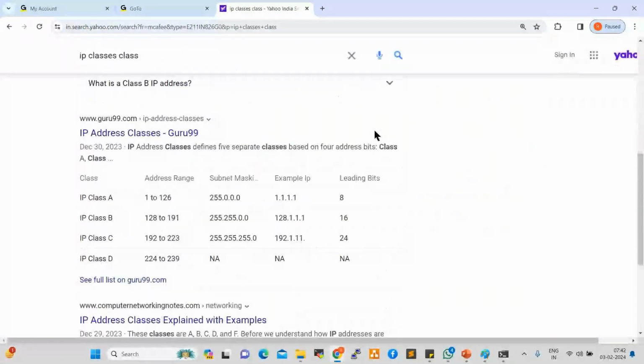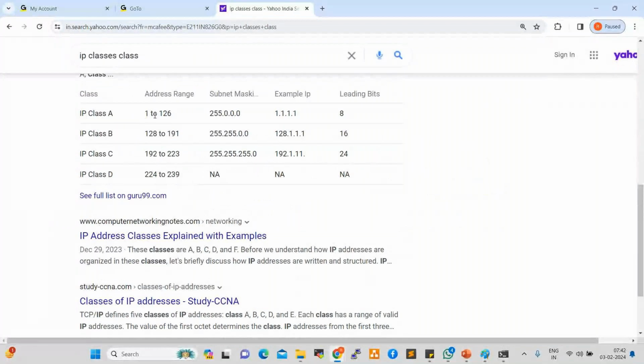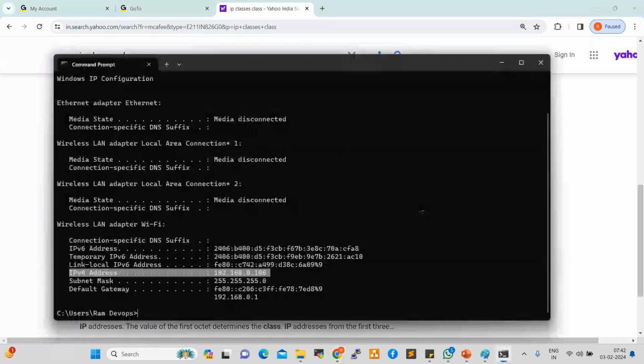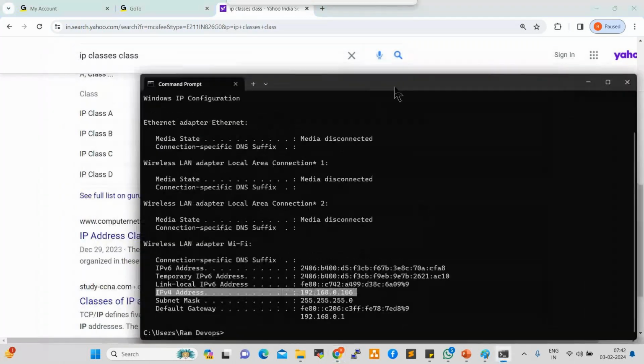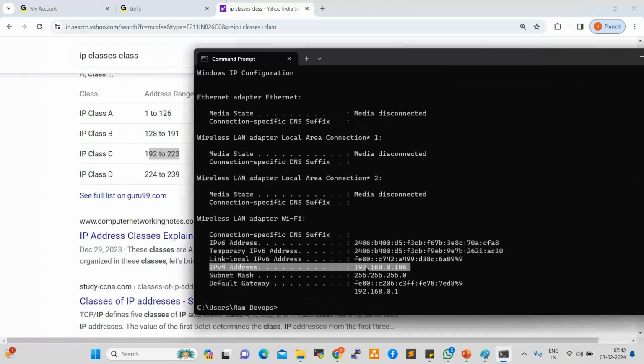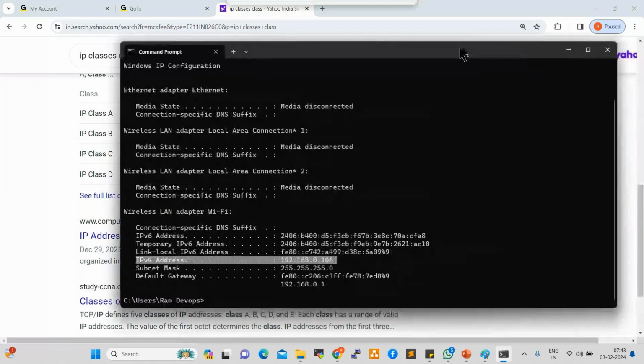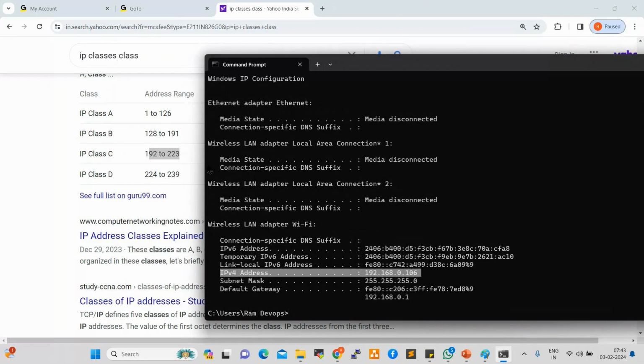See here, class A range is 1 to 126, class B range is 128 to 191, class C range is 192 to 223. So this IP is class C, right? It starts from 192. This is the class C range. Fine. As per the requirement, we can create the IP address ranges in real-time projects. While working on VPC in AWS, we'll go deep dive: how can we create IP ranges, and how can we work on IP ranges?